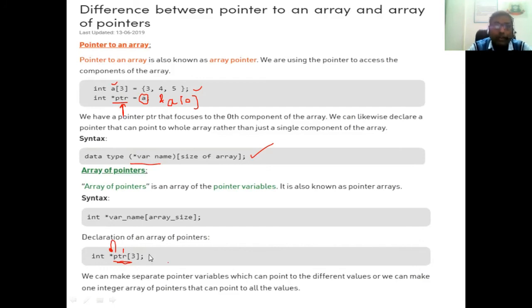Okay, so likewise we have seen the pointer to an array and array of pointer. Hope everybody understood everything. That means in today's session we have already discussed about the pointer to an array and array of pointer. Okay, and how we are going to access the data elements using the pointer to array or array of pointer.